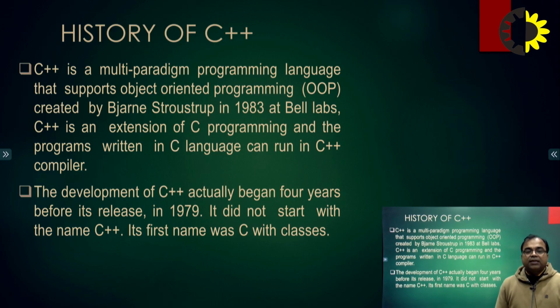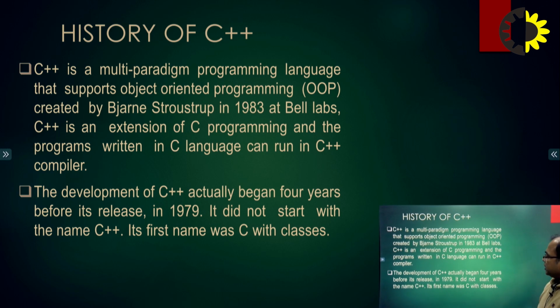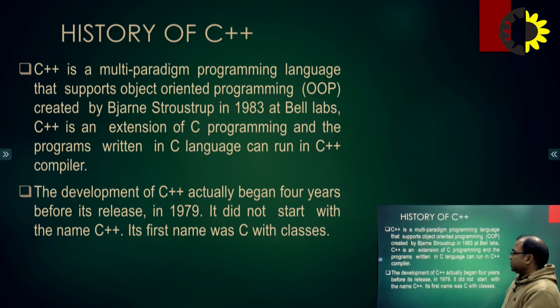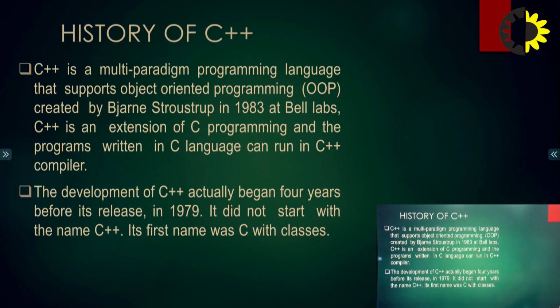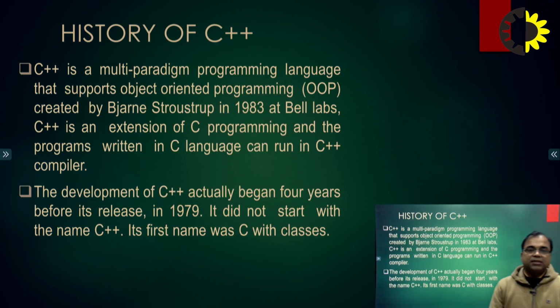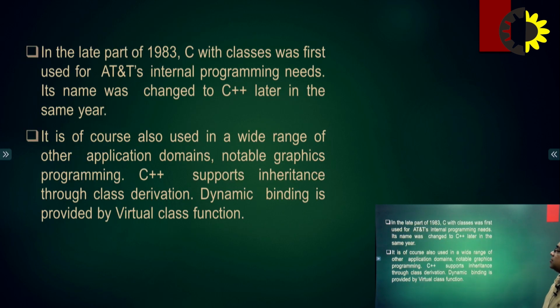Next point regarding history: the development of C++ actually began 4 years before its release. It started in 1979 and it did not start with the name C++. Its first name was C with Classes. It is basically C with classes, and afterward, as it is an extension of C programming, it became C++.